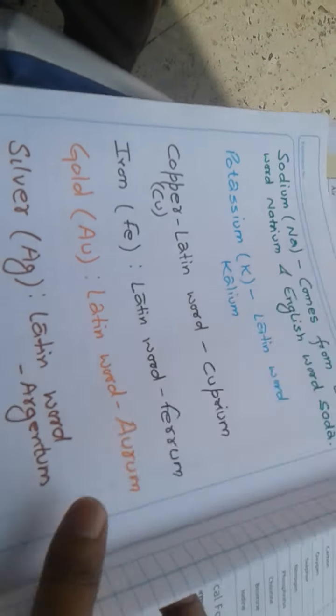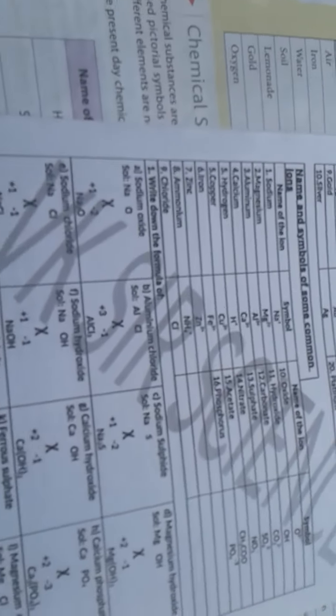Next, chemical equations, like balancing equations and types of reaction. So here in the next table, names and symbols of some common ions. The symbols which have a positive charge are called cations, and the symbols which have a negative charge, like Cl negative, are called anions. So when cation and anion are combined they form a chemical compound.